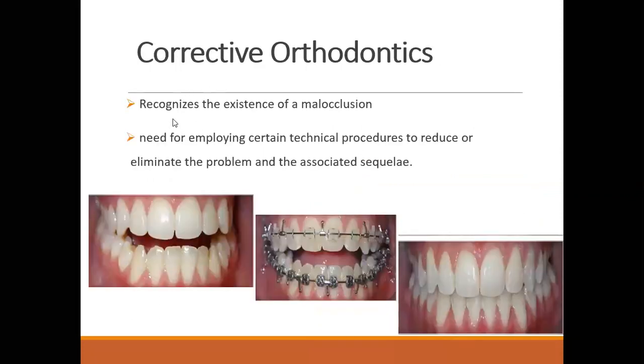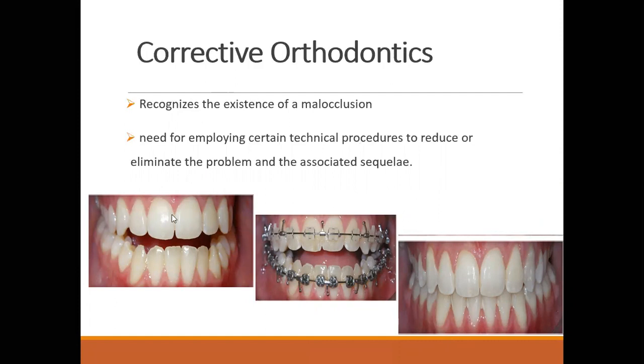Then corrective orthodontics. Means the problem, as I told you here, the problem is 100% there. You cannot prevent the problem or intercept in between. Now the problem is a mature problem, or an existing malocclusion we can see. So in this case, we need technical procedures to eliminate the problem.